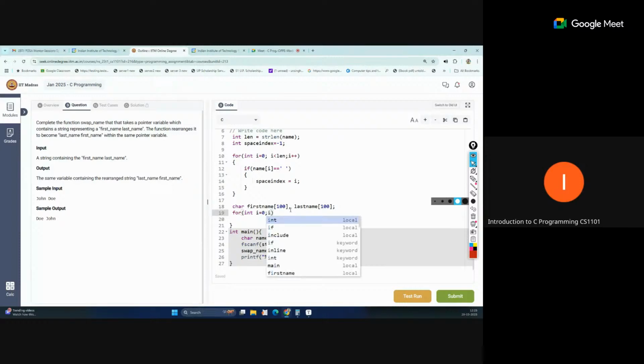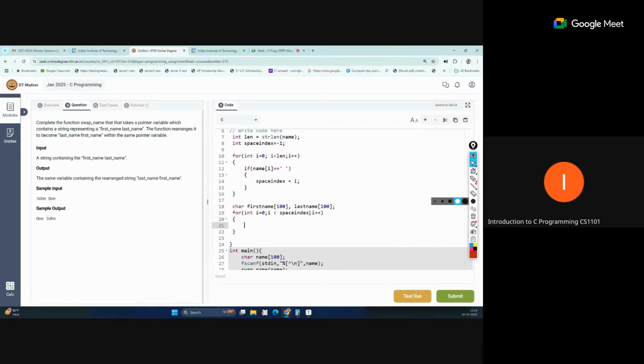So i is less than, okay, so that should be less than the space index, because we will not consider the space in our first name. So i plus plus. Inside this loop, we will set our first name: at index i, we store the character name of i.